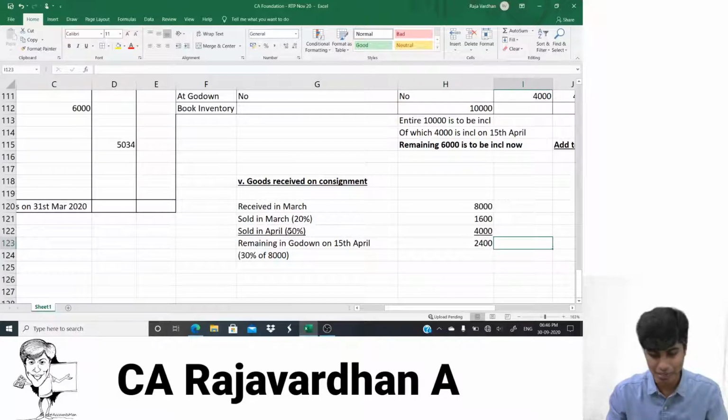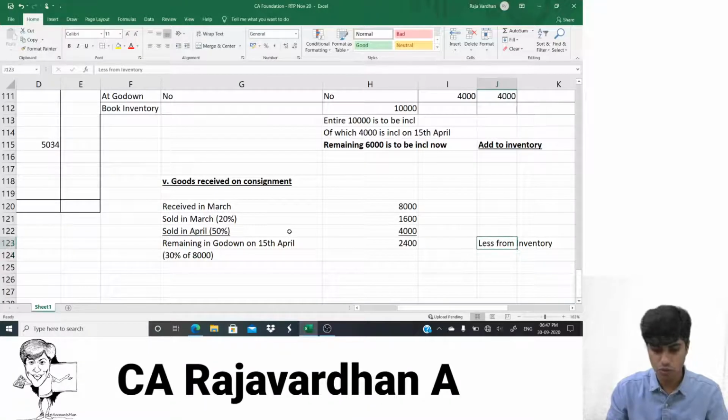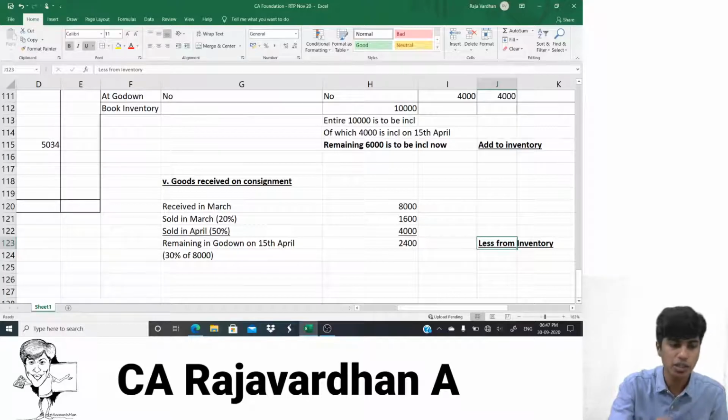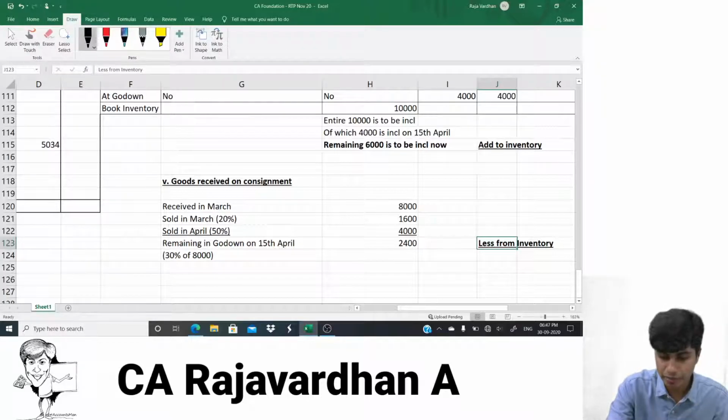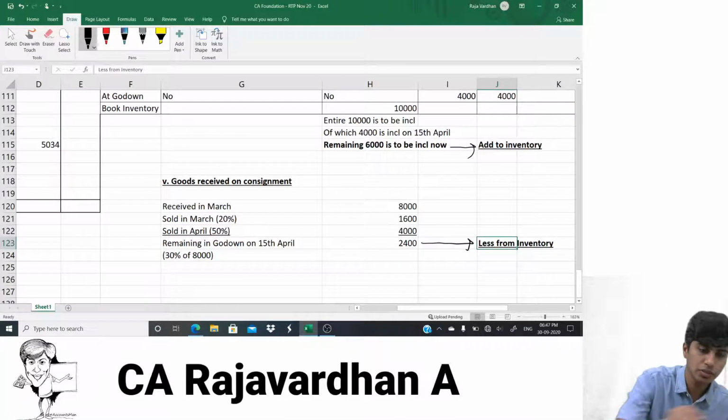So when I say eliminate, less from inventory. So what should we do? We should deduct it from inventory. So this part has to be deducted from our inventory. This part was supposed to be added. Okay, that's with respect to that.